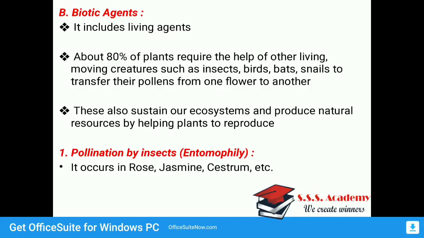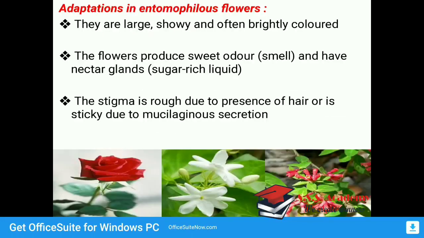It occurs in rose, jasmine and cestrum, where insects serve as the agent to carry the pollen. First is rose, second is jasmine, and third is cestrum. So what kind of adaptations are there in the entomophilous flower? They are large, showy and often brightly colored.